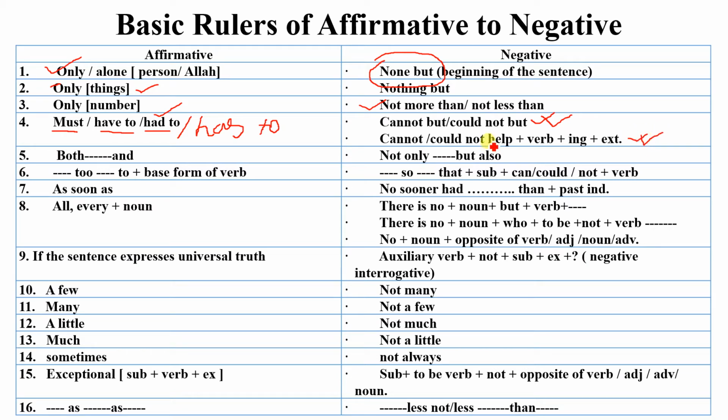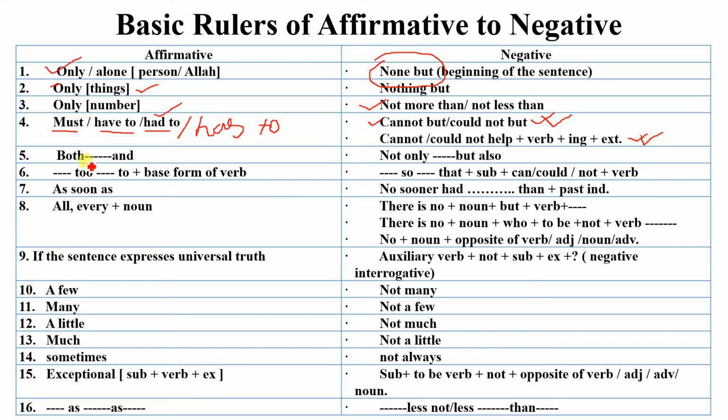If you are given a sentence to make negative to affirmative, and the sentence has could not help or verb plus ing, then you have to use must or have to or has to instead of cannot help and verb plus ing. But you are recommended to memorize the very first rule, this one, cannot but or could not but.